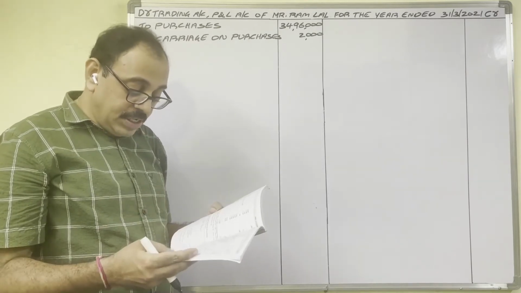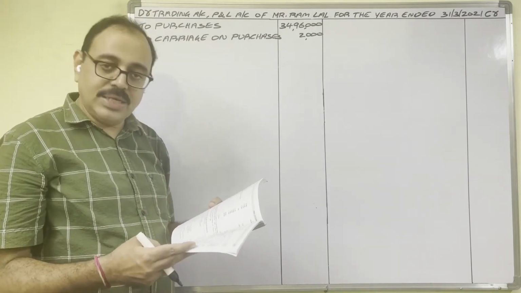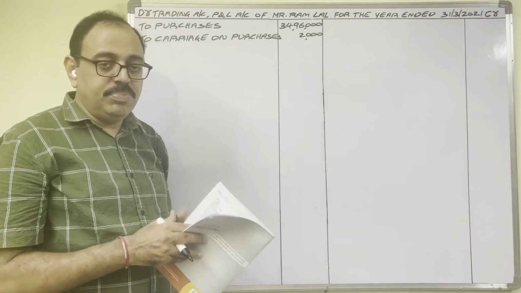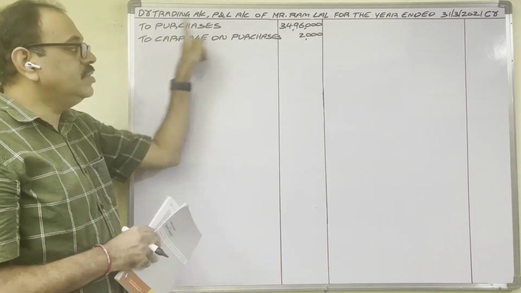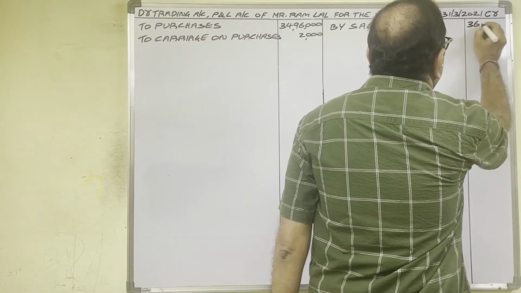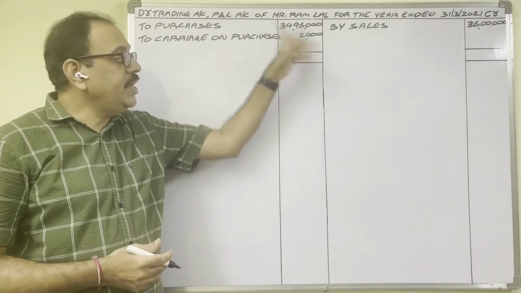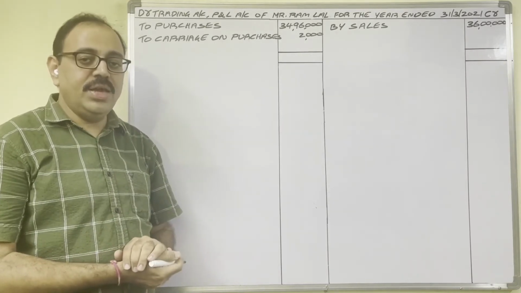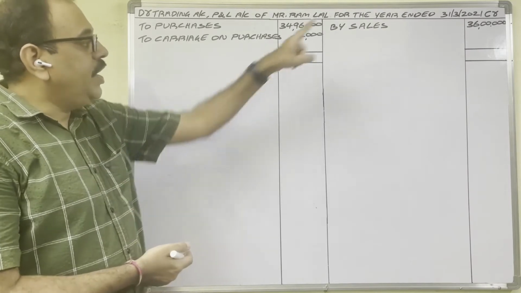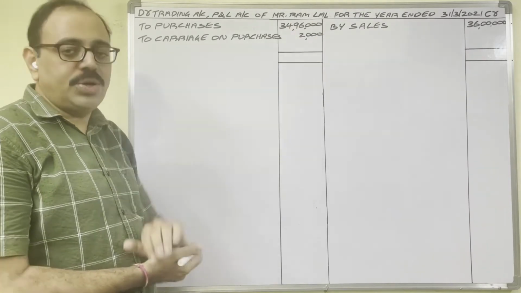Come to credit balances. Only one income now, that is sales. Sales income is 36 lakh rupees. Purchases you write on the debit side, sales on the credit side. By sales, 36 lakh rupees. Everything is now written in the trading account. Finally, find out the gross profit or gross loss. Observe, the credit side total is more than the debit side total.